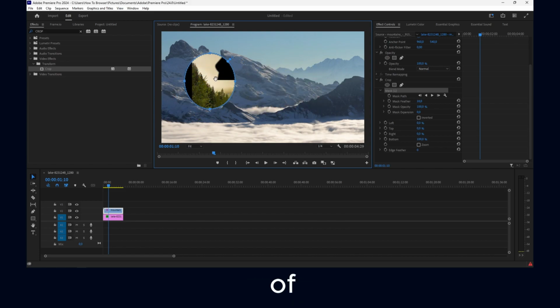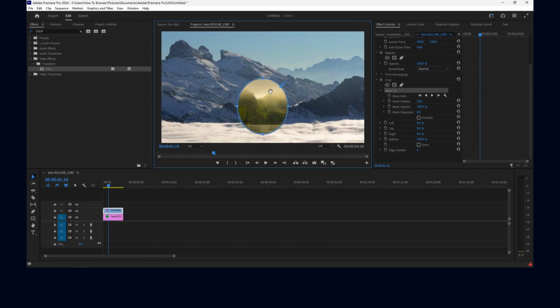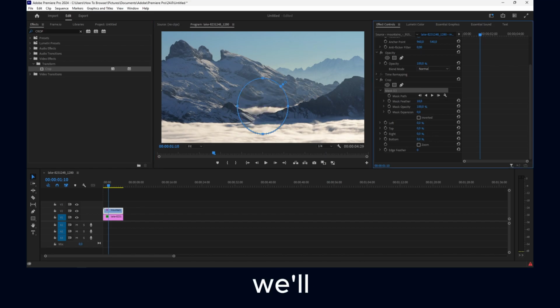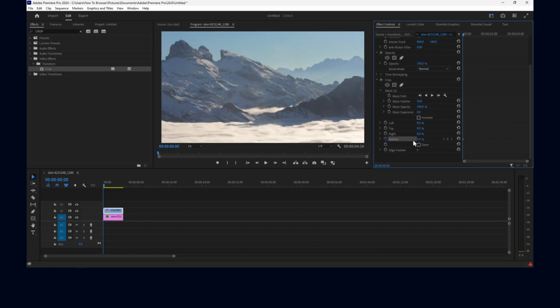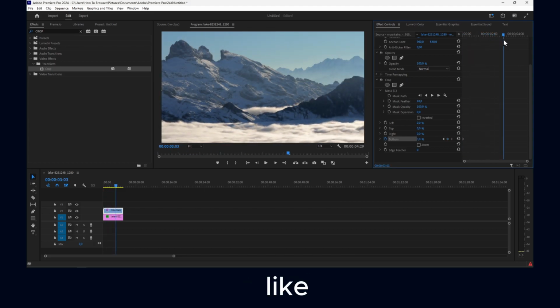I can also move this Ellipse, and we'll start from the bottom, and you have this. Of course, now at the end of this video, I can add a bottom keyframe, and then a couple of keyframes, maybe right in the middle or more.